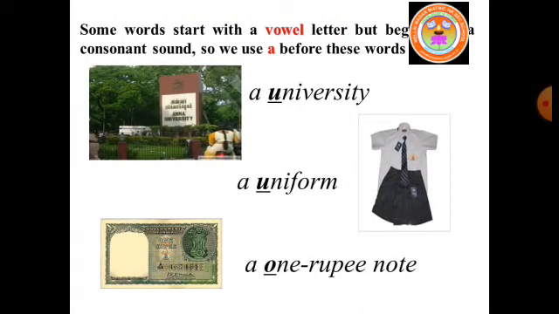Some words start with a vowel letter, but it doesn't give the vowel sound. In such a case, we should use the article a. For example, a university, a uniform, a 1 rupee note. In these words, though it began with a vowel letter, it doesn't sound so. It sounds the consonant sound. So, we should use the article a.